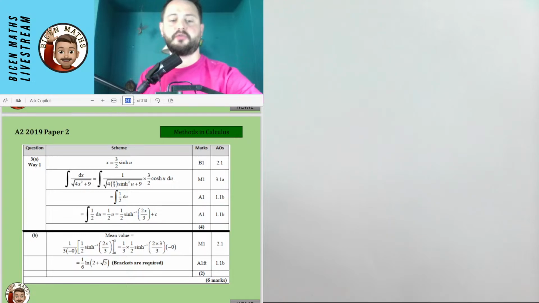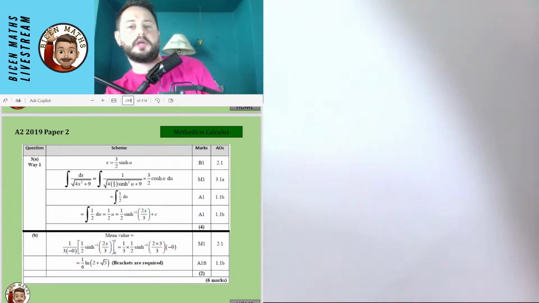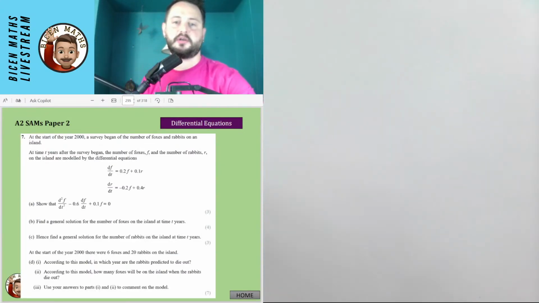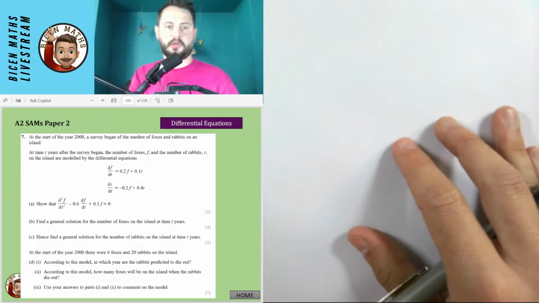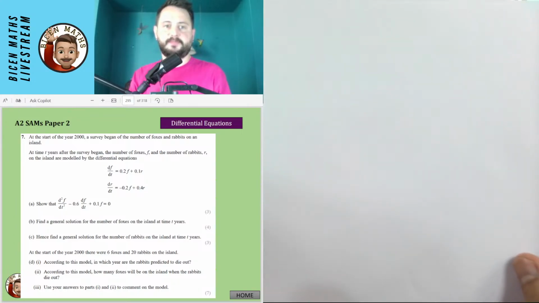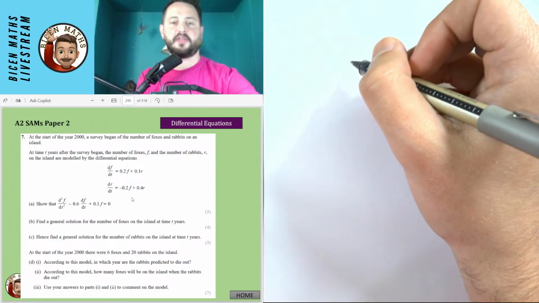Okay, 294. Whoops, I need to move that camera. 294. Okay, we have a differential equation. Oh man, here we go. Okay, we can do this. Let's just get this camera just where I want it. Okay, perfect. So we've got some coupled differential equations for this one.